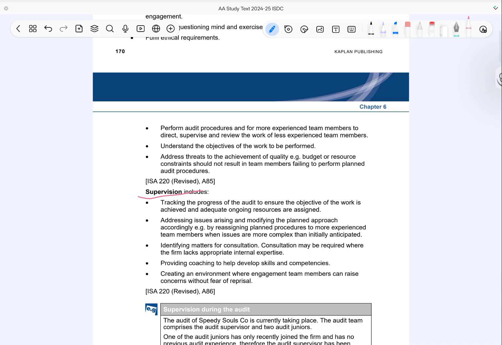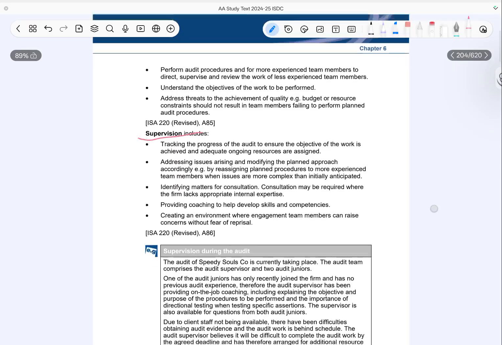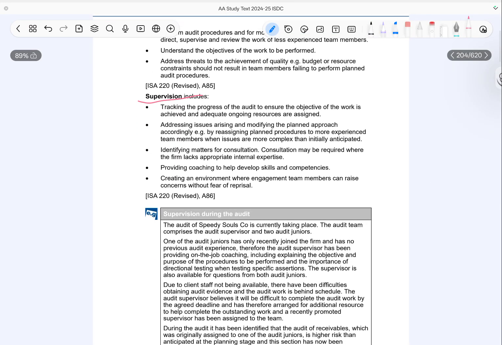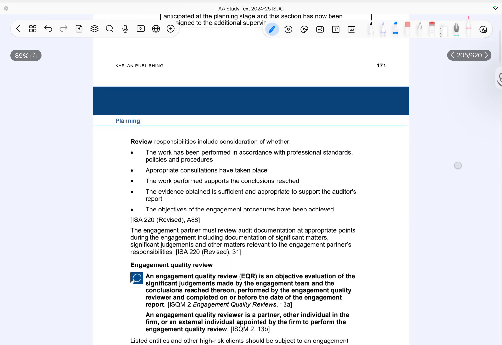Let's move on to supervision now. Supervision involves monitoring the progress of the audit to ensure that objectives are being achieved. It also ensures that sufficient and appropriate resources are available throughout the engagement. If issues arise, the audit approach may need to be modified. For example, more complex areas may be reassigned to more experienced team members. Supervision also includes identifying when consultation is required, especially in areas where the firm lacks expertise. In addition, it involves providing guidance and coaching to help develop the team's skills. Finally, it is important to create an environment where team members feel comfortable raising concerns without fear.